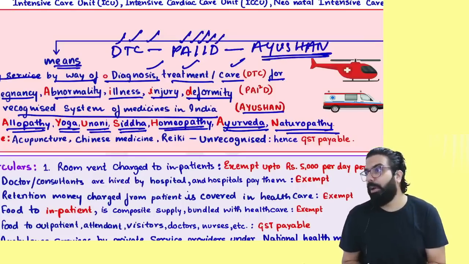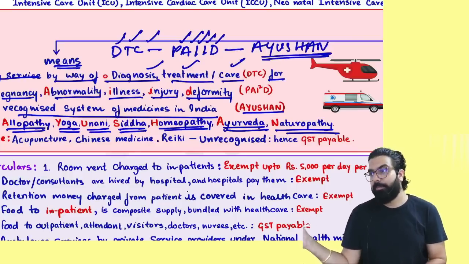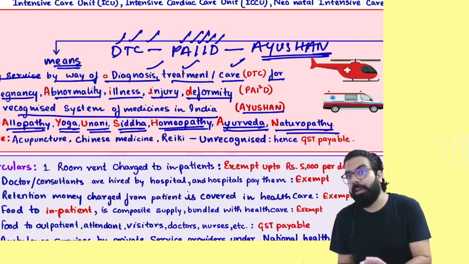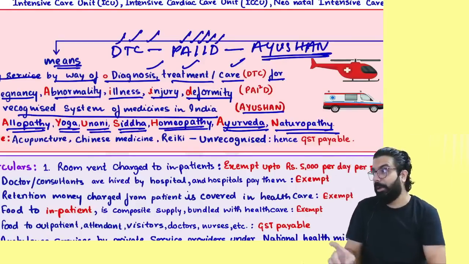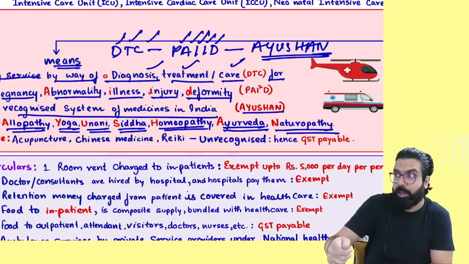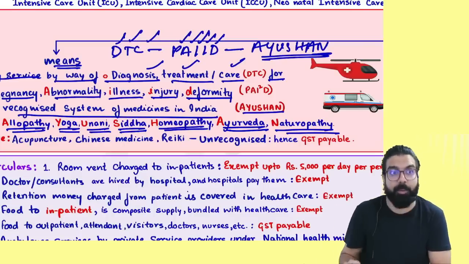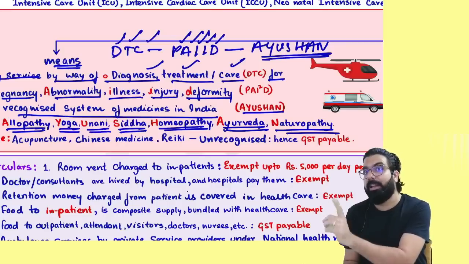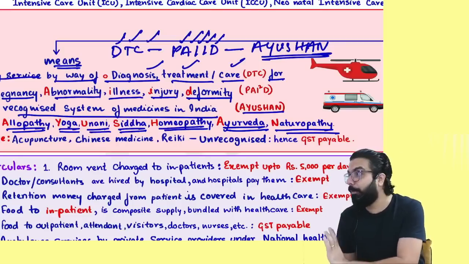Okay, everyone? For example, you went to one Baba who took one lemon and did the treatment. He took his broom and hit you on your head two times. Is that treatment a recognized system of medicine in India? No. Remember, that is not a recognized system and that is not healthcare. Is my point clear to all?